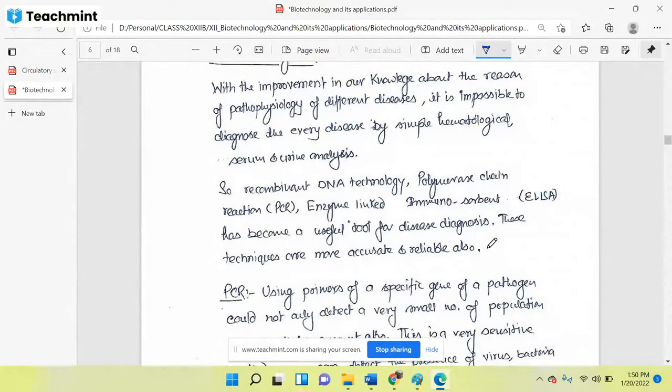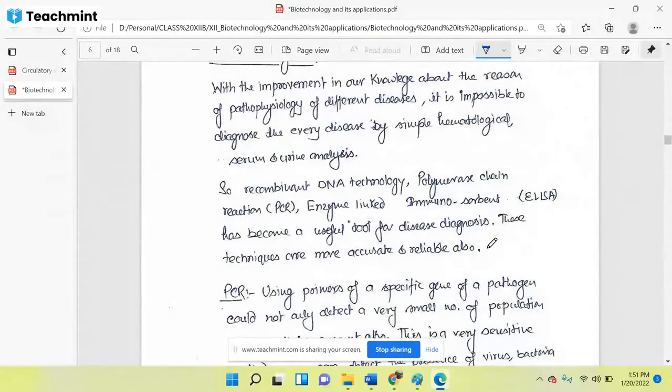You can compare both of the procedures. In case of this coronavirus, we are relying more on RT-PCR, real-time PCR, as compared to the rest of the diagnostic procedures. Based on biochemical tests, although we can detect certain diseases, when we go through biotechnological tools and techniques in diagnostic procedures, those are much more reliable.